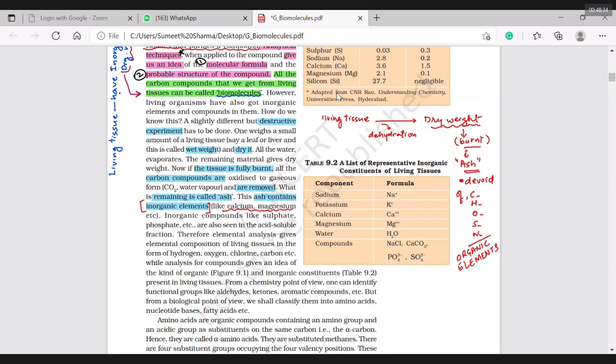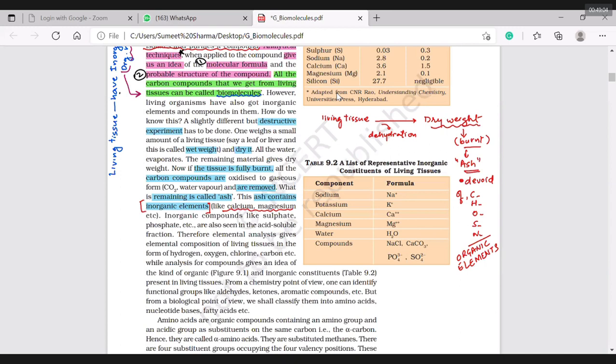So this is a method by which I have learned that a living tissue has both organic as well as inorganic compounds. When I burned it, the organic elements got lost as gases, and the things left behind are inorganic. That is what we need to know.